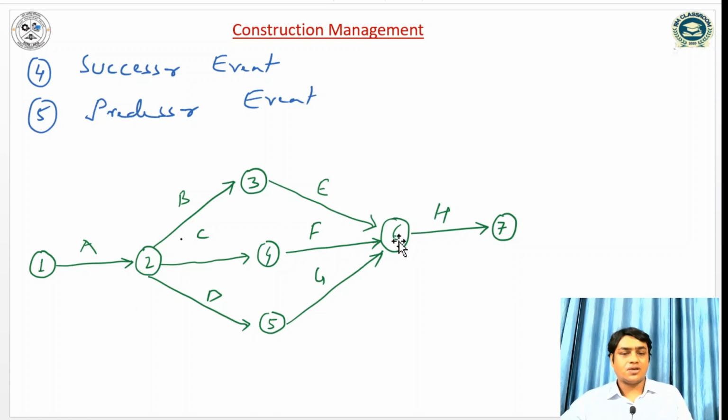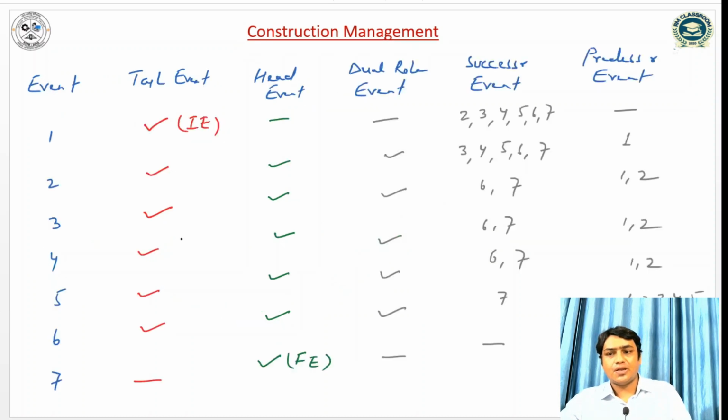And similarly, for event 6, the predecessor events are 1, 2, 3, 4, 5, and the successor event is 7. For event 7, there is no successor event, but the predecessor events are 1, 2, 3, 4, 5, 6. So the same thing I have written here.